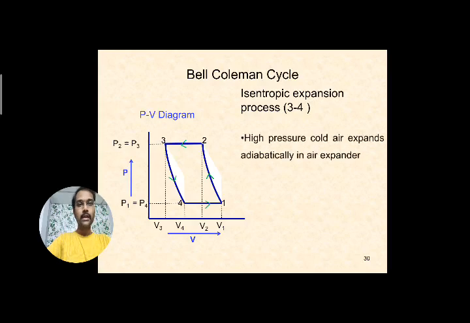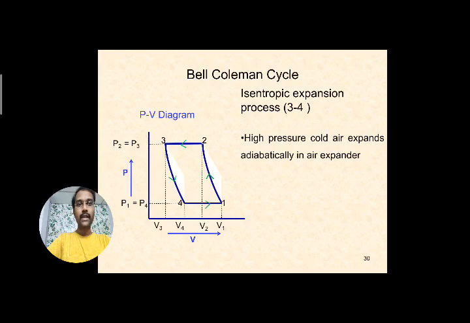So observe it clearly. From 3 to 4, that high pressure cold air, where the temperature dropped in the condenser but the pressure remained constant, that means high pressure cold air, enters into the expander and expands adiabatically.